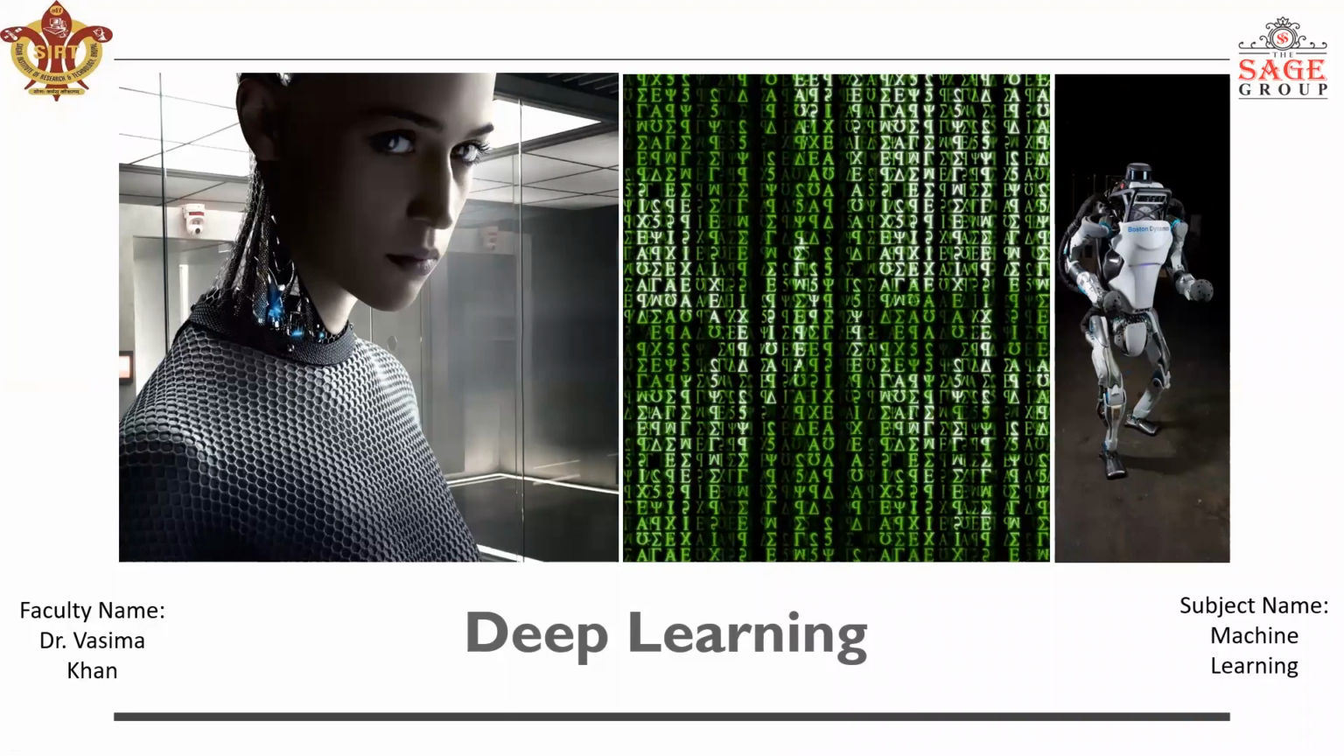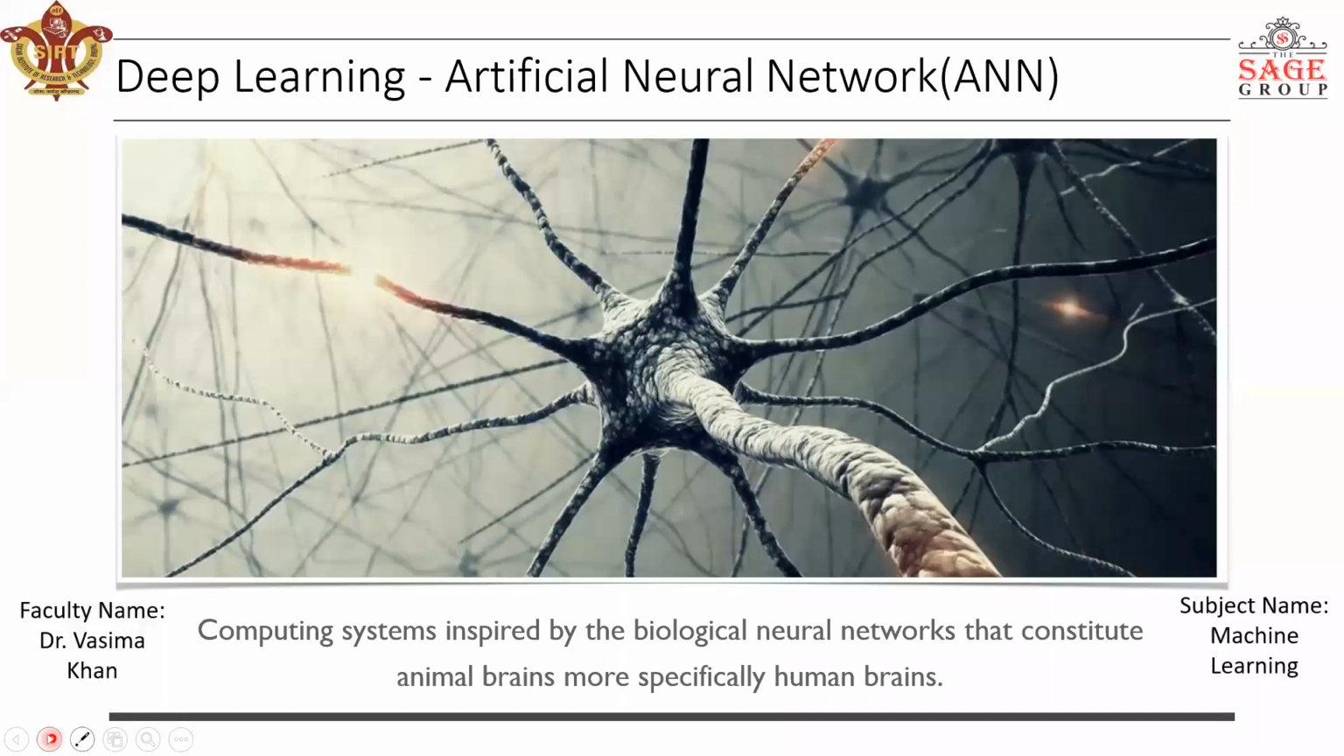Basically, if we say it in one sentence, then this could be a definition of deep learning: computing systems inspired by the biological neural networks that constitute animal brains, or more specifically human brains. You can understand it this way: when we are talking about deep learning, artificial neural network automatically comes into the picture, and you can say that deep learning is a kind of combination of machine learning and artificial neural network.